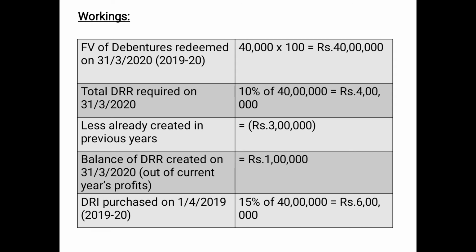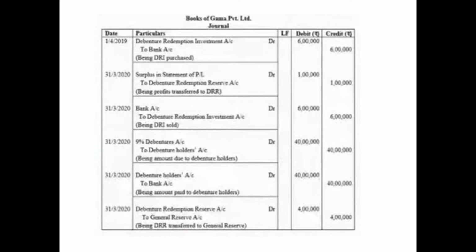6 lakh. Now coming to the journal entries, books of Gamma Private Limited, journal on 1st April 2019. DRR will be created on 31st March 2020, so before that, the investment entry comes, which is to be made on 1st April 2019. The entry for making such investment will be debenture redemption investment account debited, 15% of the face value maturing in the current year, that is 6 lakh, to bank account 6 lakh, being DRI purchased.